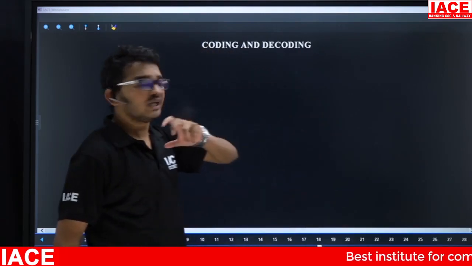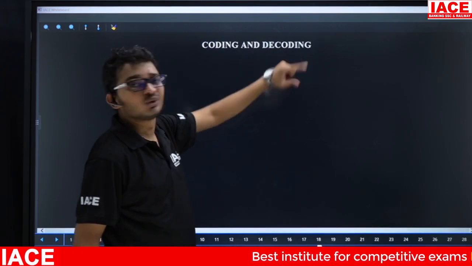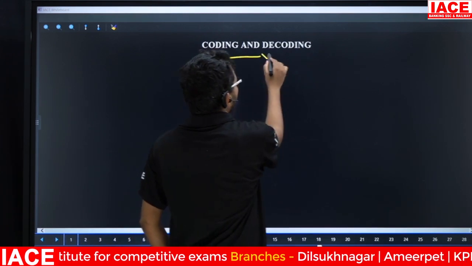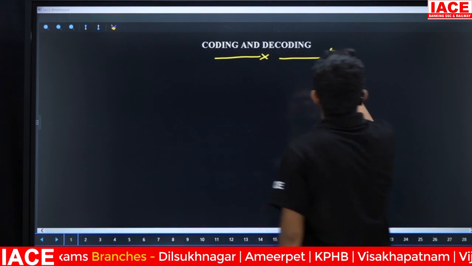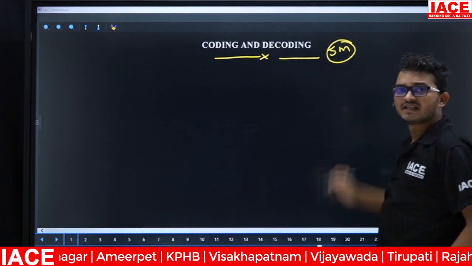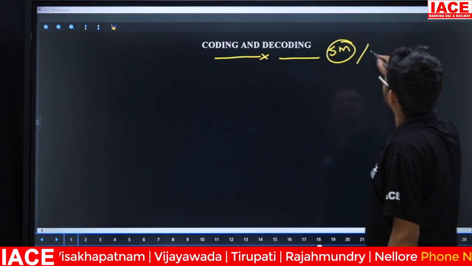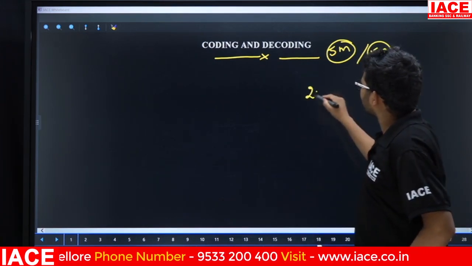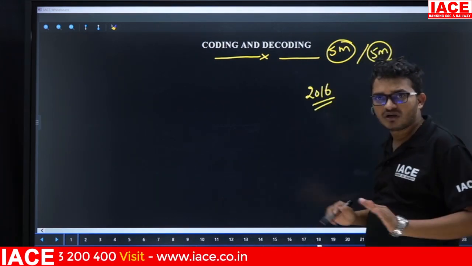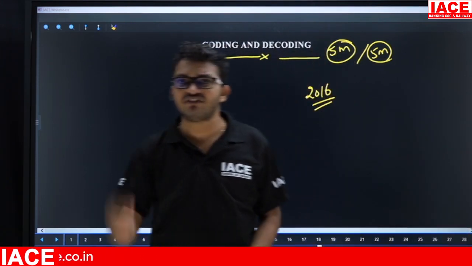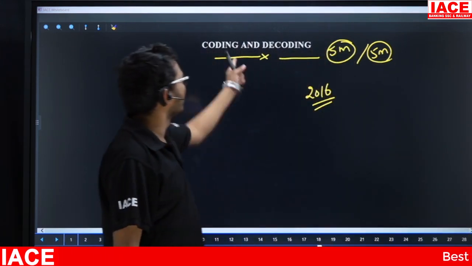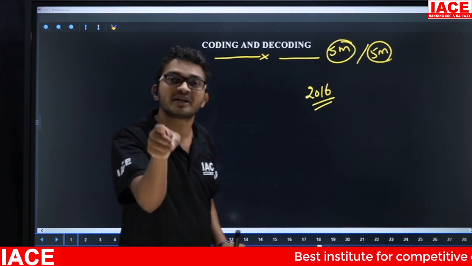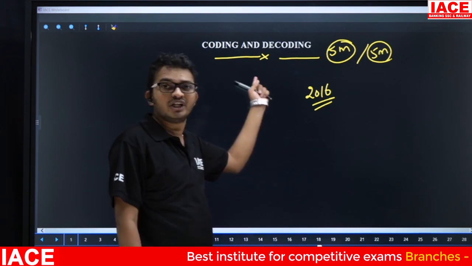So friends, in the reasoning demo class, first year, we are going to discuss coding and decoding. And yes, friends, coding and decoding will cover a compulsory 5 marks in your preliminary exam. In mains as well, it will cover a compulsory 5 marks. Remember, in the 2016 IBPS PO mains, out of all topics in reasoning, the easiest topic was only coding and decoding. But at present, of all topics, the tricky topic is only coding and decoding.